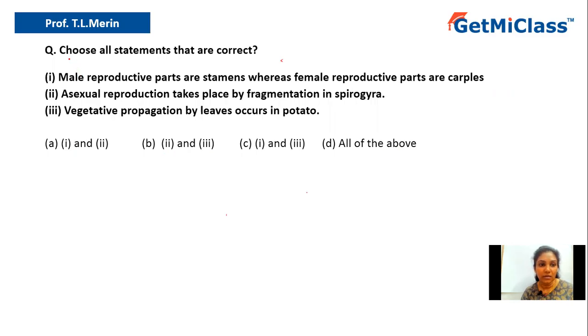So let us look at the question. It says choose all the statements that are correct. So we have to look for the correct statements. The first statement says male reproductive parts are stamen, whereas female reproductive parts are carpel.